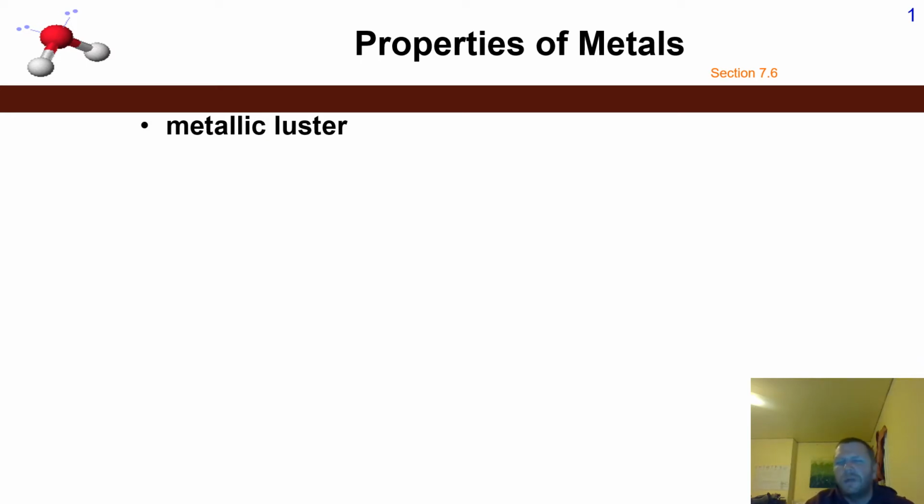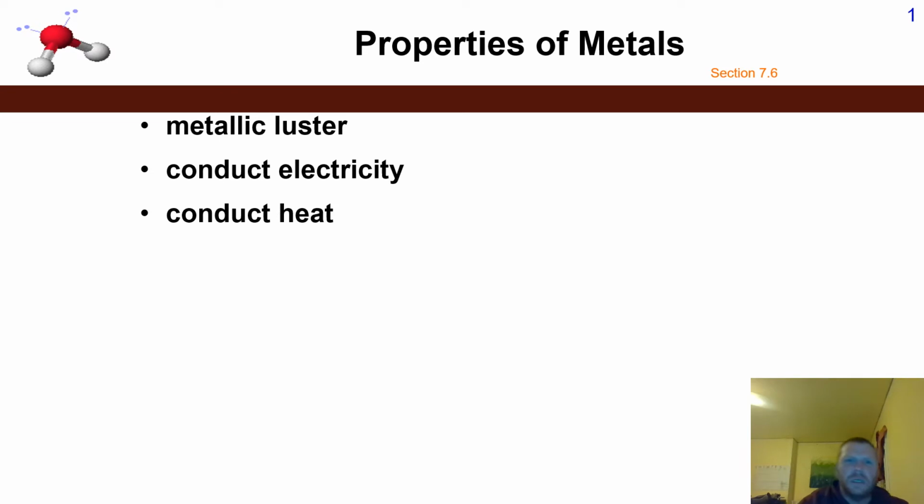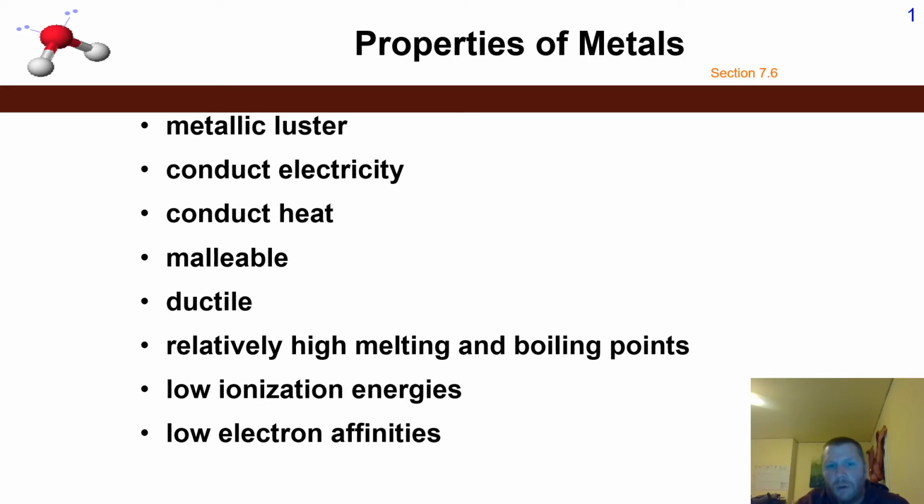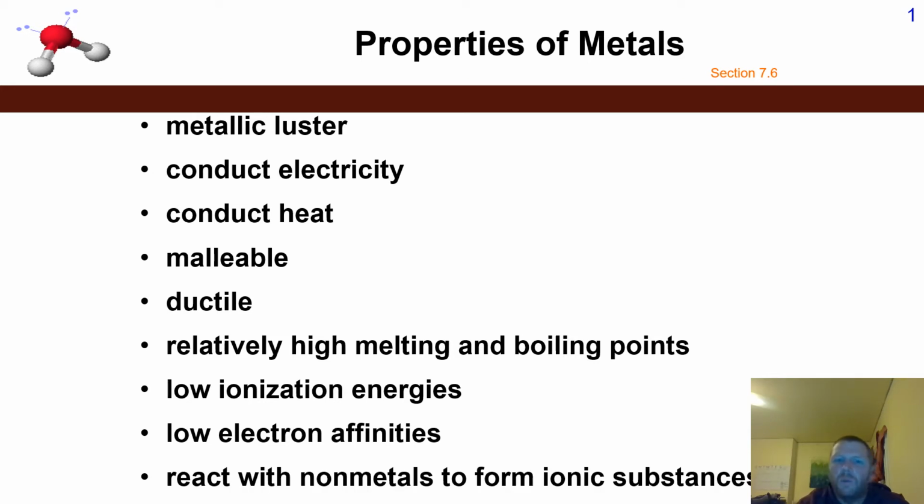Some of these things are kind of apparent to you. A property of a metal is the luster associated with any sort of metal. They are able to conduct electricity, they are able to conduct heat, they are malleable, or some are malleable, so bendable, some are ductile, they have relatively high melting and boiling points, they have low ionization energies, and they have low electron affinities, and they react with nonmetals to form ionic substances.